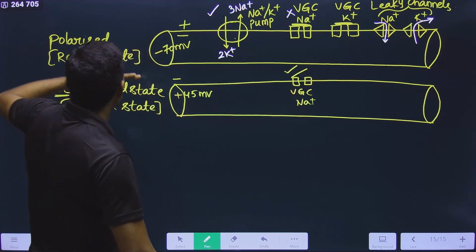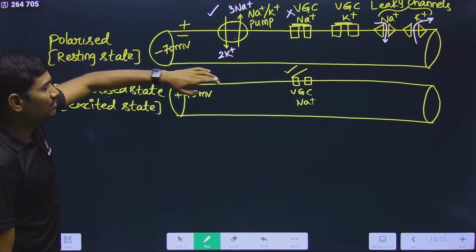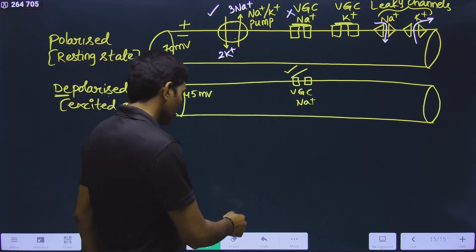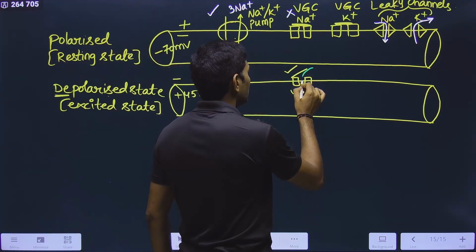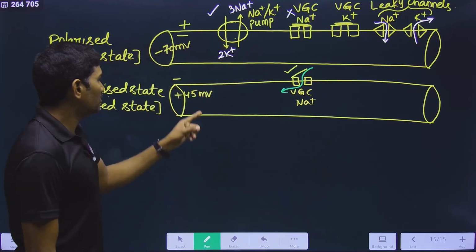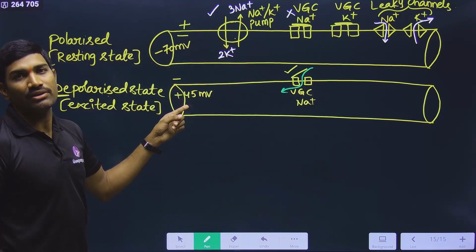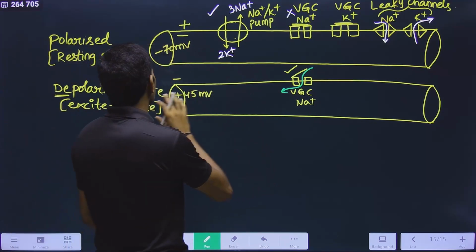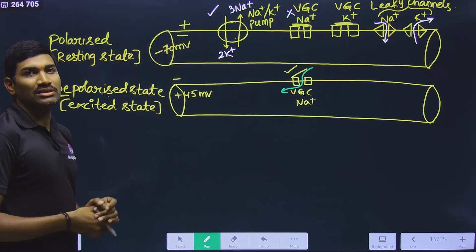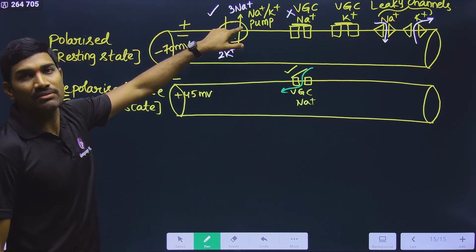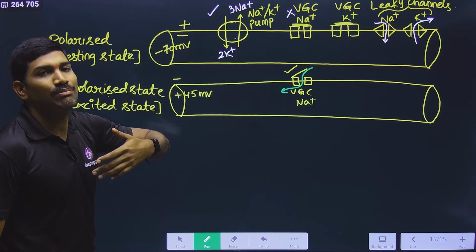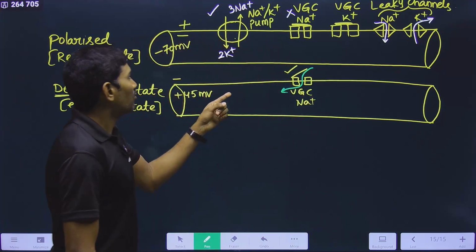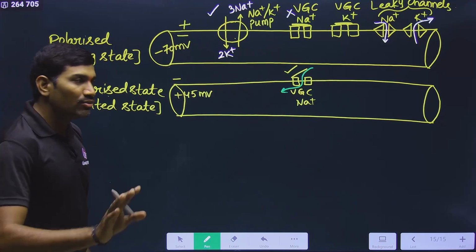Next one. See, when it crossed this minus 55, the voltage gated channel for Na plus has opened. So because of this what happened? Na plus entered into the cell. That's why we got this plus 45. Yes or no? And now at this particular stage, from the polarized to depolarized state, when it is at resting, this is working. But once it is crossing that minus 55 threshold, what happens to this pump? Now understand the meaning.